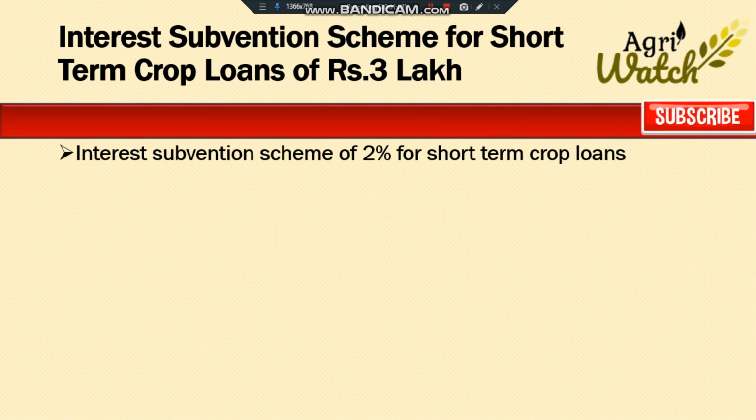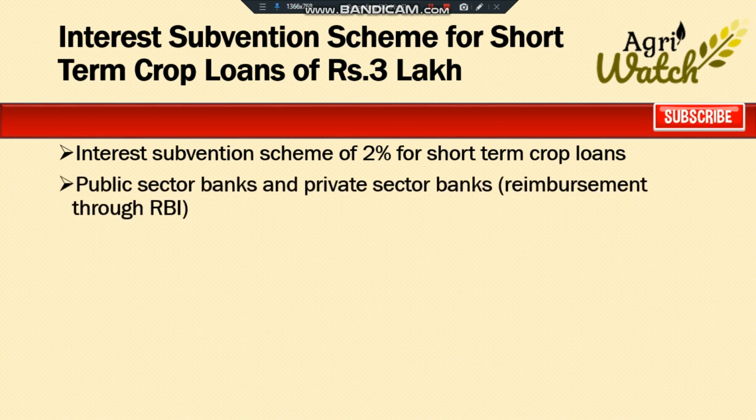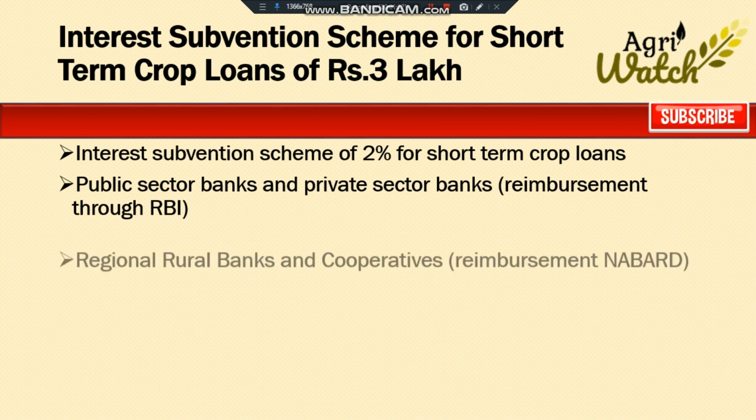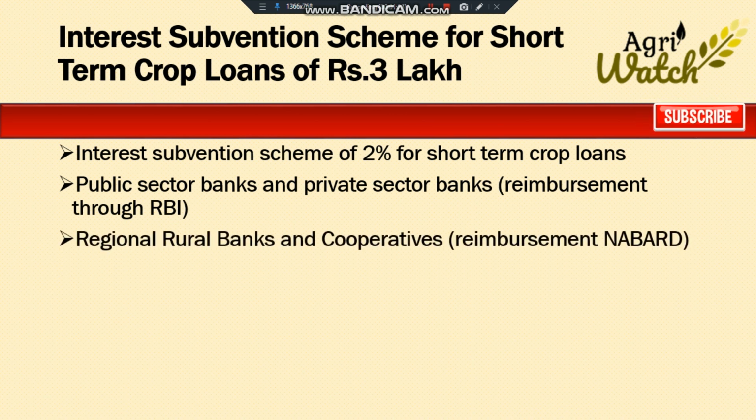The Government of India is implementing an interest subvention scheme of 2% for short-term crop loans up to rupees 3 lakh. The scheme is implemented through public sector banks and private sector banks and reimbursed through RBI, and regional rural banks and cooperative banks reimbursed through NABARD.